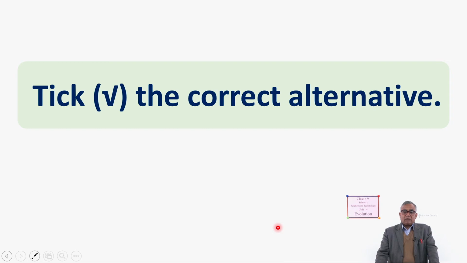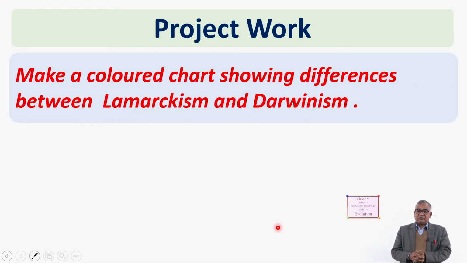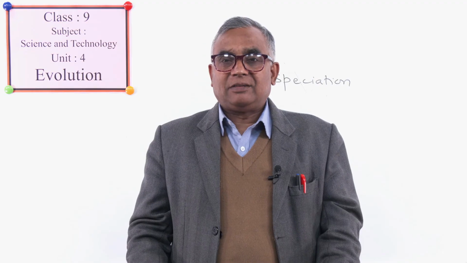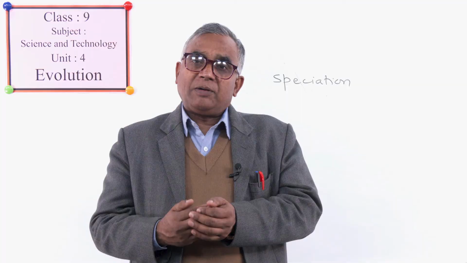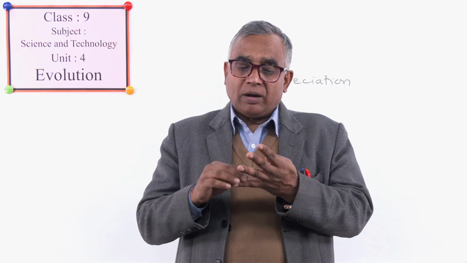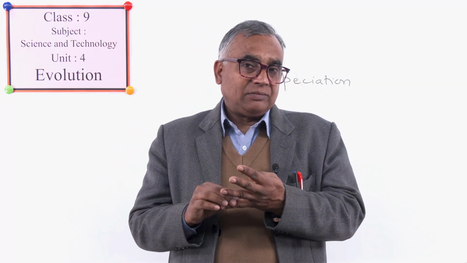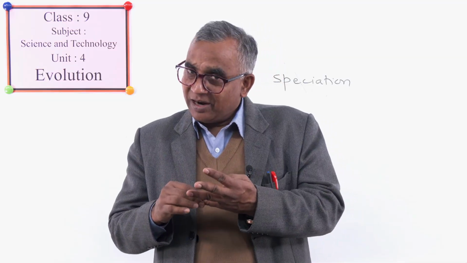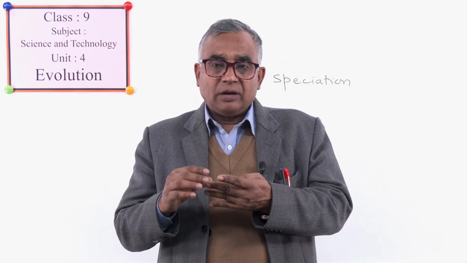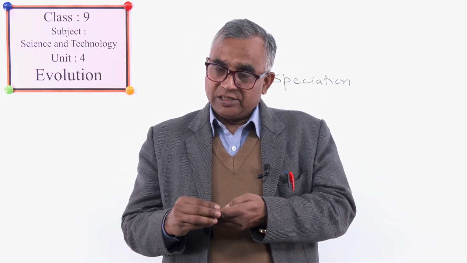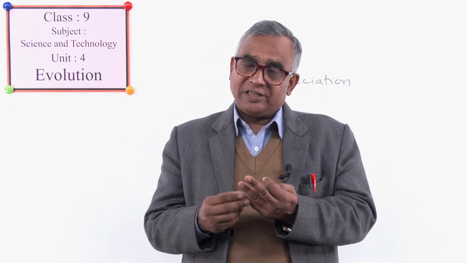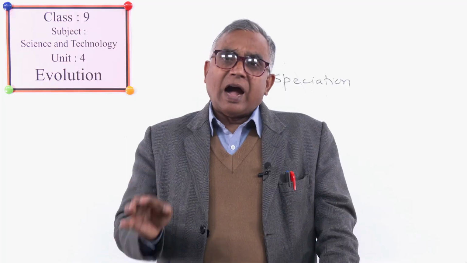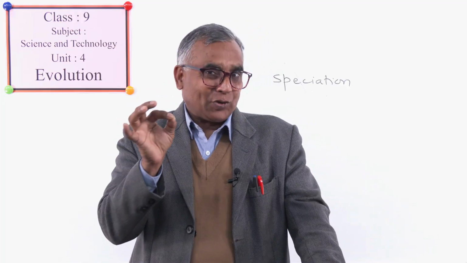Now, at first, we have to see what we have learned today. Today, we discussed that theories of evolution were supported by four pioneers. They are Lamarck, Darwin, Russell Wallace, and Hugo de Vries, and out of them mainly we have studied two theories, Lamarckism and Darwinism, and the work of Russell Wallace is also touched.